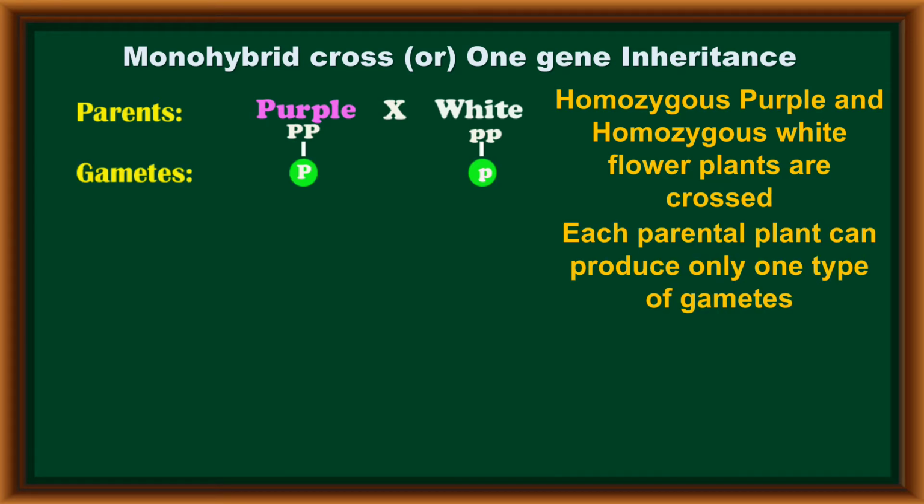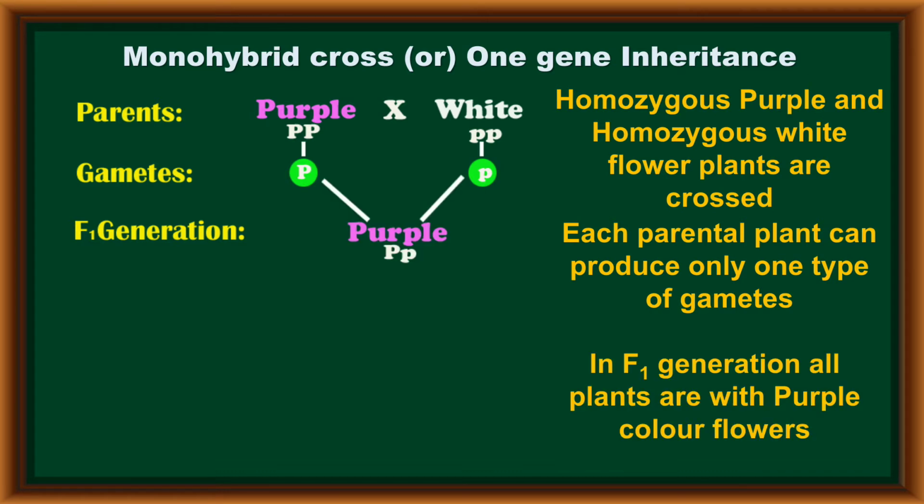These parental plants produce gametes. Each parental plant can produce only one type of gamete, because homozygous parental individuals produce only one type of gamete, with capital P or with small p. These gametes fuse to form the F1 generation. In this F1 generation, only purple flowered plants are produced, but the white flower character does not appear in the F1 generation.